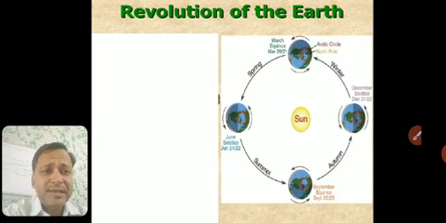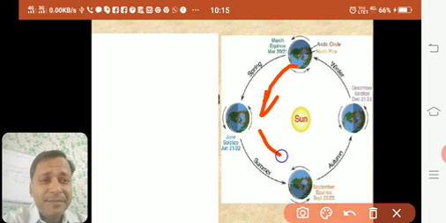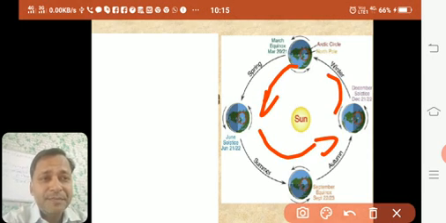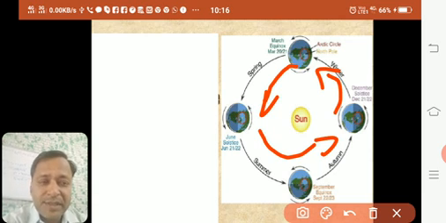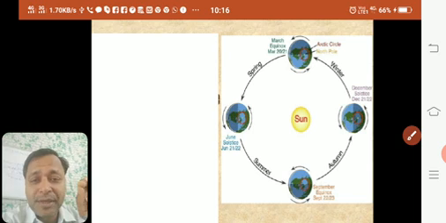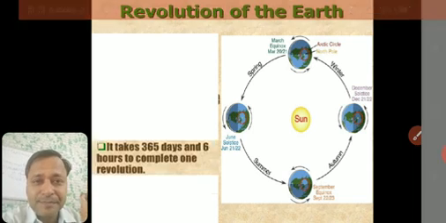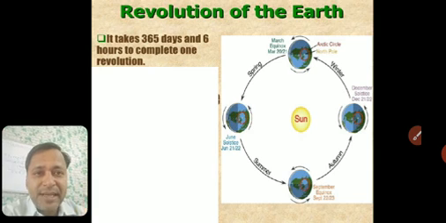Now you can see this is the Sun, and this is the revolution of Earth. It is going this way, anti-clockwise or counterclockwise. Now the time taken by Earth for one complete revolution is 365 days plus 6 hours. So it takes 365 days and 6 hours to complete one revolution.